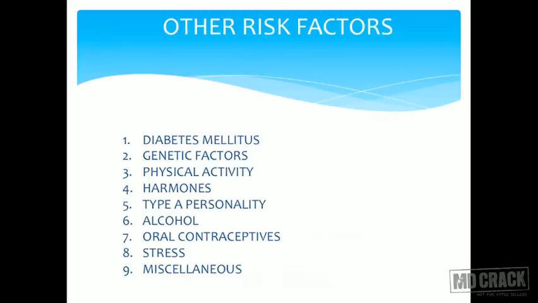Other risk factors for CHD we saw: genetic, diabetes, physical activity. Physical activity is increasingly becoming a concern because of the increasing adoption of sedentary lifestyles. Hormones, OCPs. OCPs are a risk factor for CHD in later life. This is a disputable issue because many times people are not encouraged to take OCPs for birth control if they know that OCPs are a risk factor. So, do you prescribe OCP or do you not prescribe OCP? The guideline is you do not prescribe OCPs for birth control to elder females.